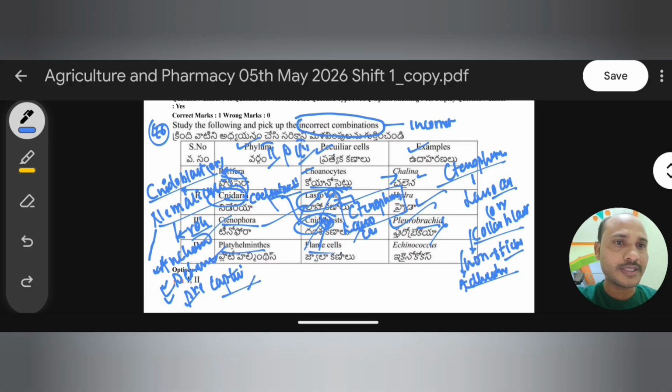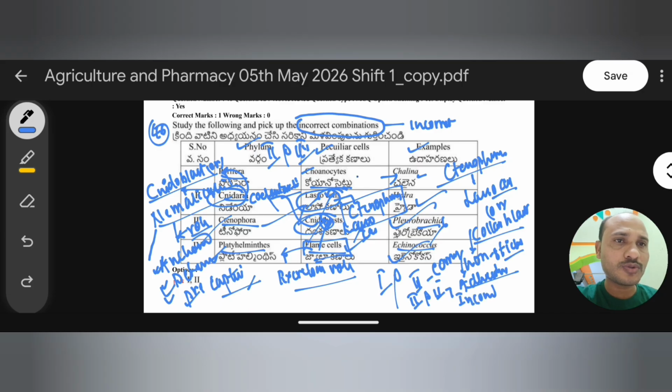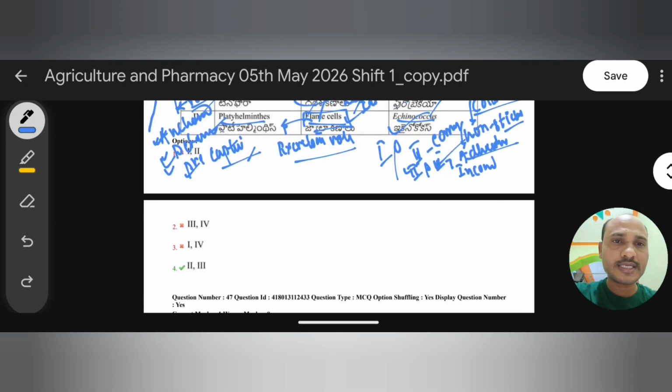Now coming to Platyhelminthes. Platyhelminthes contain flame cells, and their role is excretory, playing an important role in the excretion process in Platyhelminthes. The best example is Echinococcus. Okay, for Platyhelminthes, here 1 and 4 are right statements, meaning correct statements, but 2 and 3 are incorrect statements. We have to choose the incorrect statements, so hence the second and third are the incorrect statements.